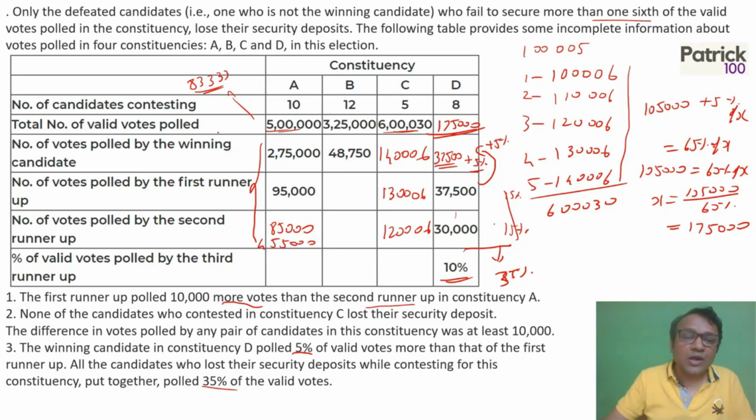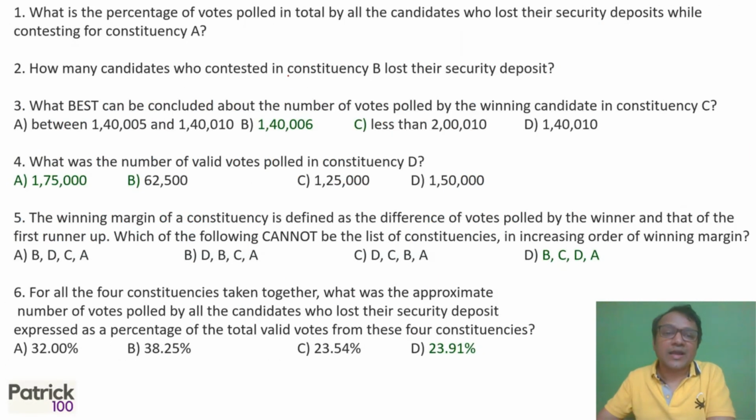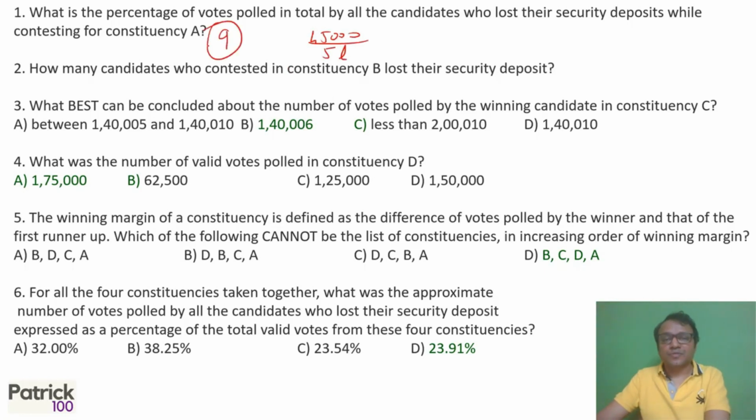So what they have lost is 45,000, so 45,000 upon 5 lakh. If you look at it, it is 9%. So 9 is the answer. 45,000 upon 5 lakh is 9%. Next: how many candidates who contested in constituency B lost their security deposit?